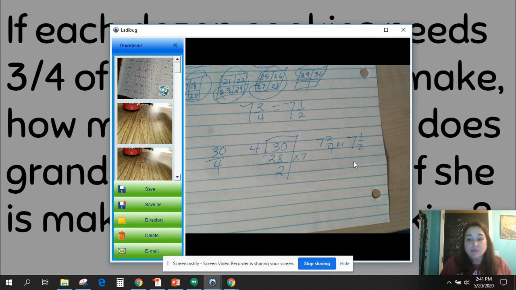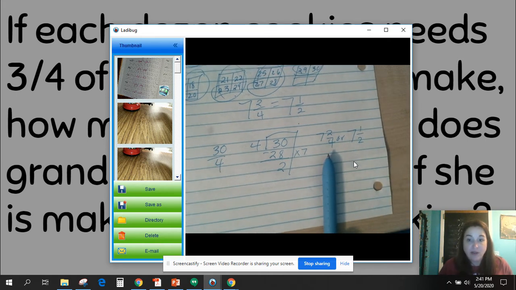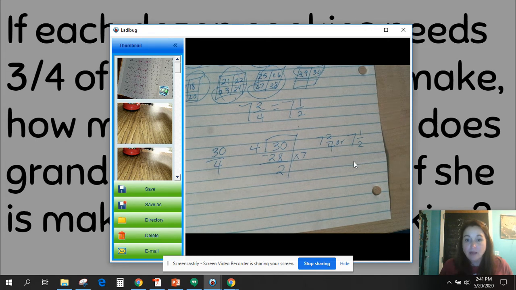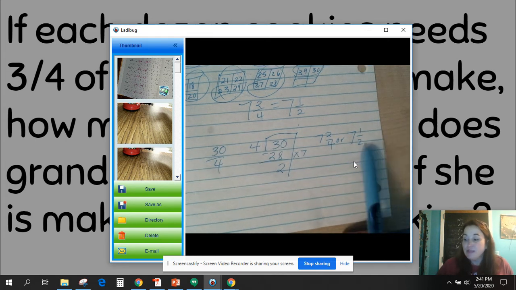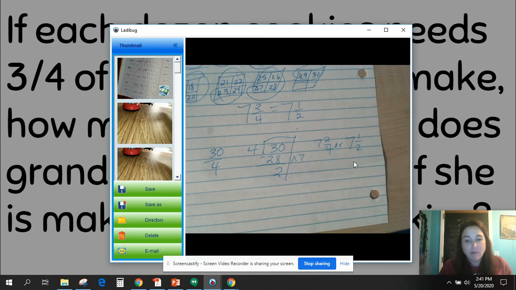Now, a minute ago, I told you that I'm going to leave the standard fraction on there, but I've also included the simplified version. So this is what we got as our standard fraction, 7 and 2/4, which is completely correct. But we also simplified it by reducing it to a half, because when we simplify, we have to think of a number that will go into both the numerator and the denominator. So we know that 2 will go into 2 and 2 will go into 4. 2 will go into 2 one time and 2 will go into 4 2 times. And that's what I mean by simplify. We talked about that quite a bit before we left, but just for those of you who are kind of on the edge, trying to figure that one out, that's what I meant by that.